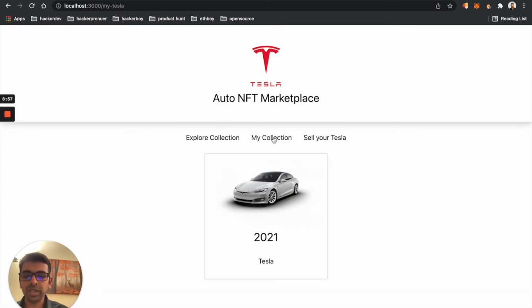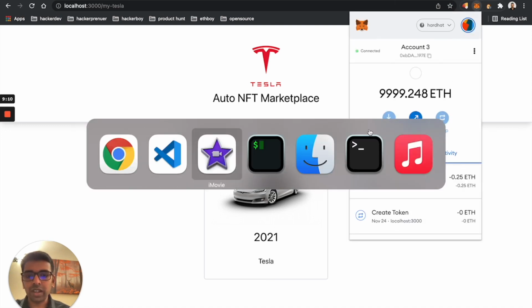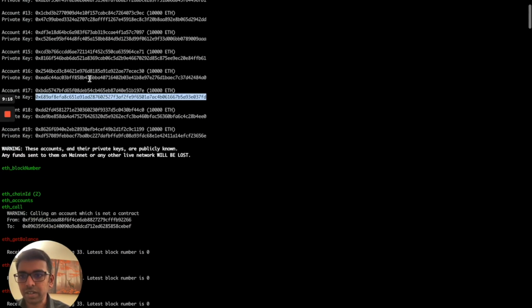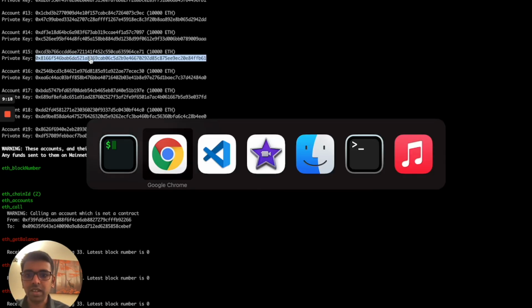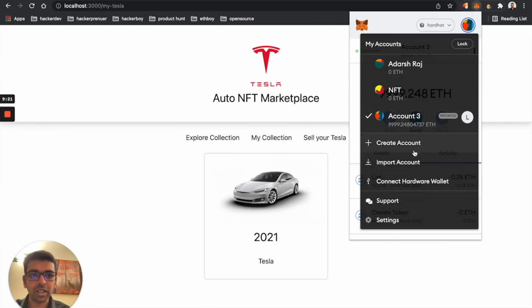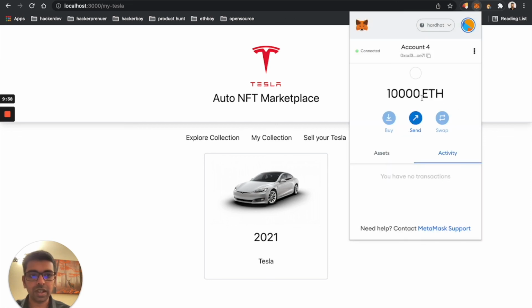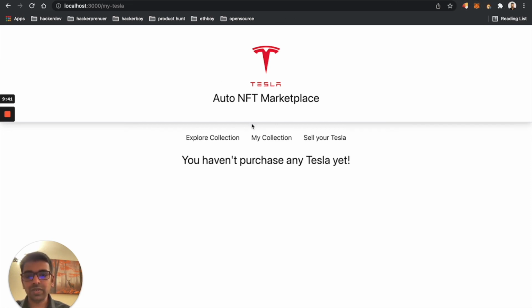Since it's already connected to the MetaMask, it will never ask you for the read information. It will never pop up for that MetaMask wallet. To see that it's working, let's go to the MetaMask and import another user from our local Hardhat network. Let's import user number 15. What we need to do is switch to the account we just created. Connect this. Now if you refresh the screen, since that user hasn't purchased anything, it will never show in this collection.